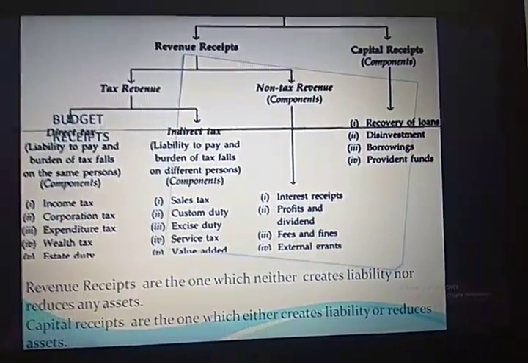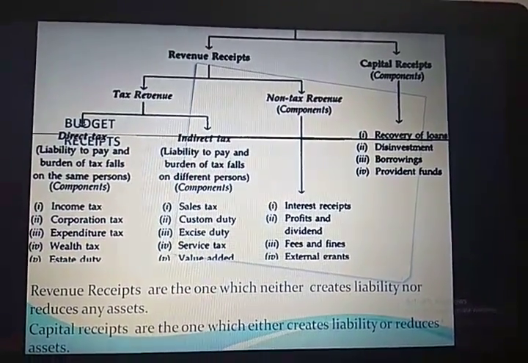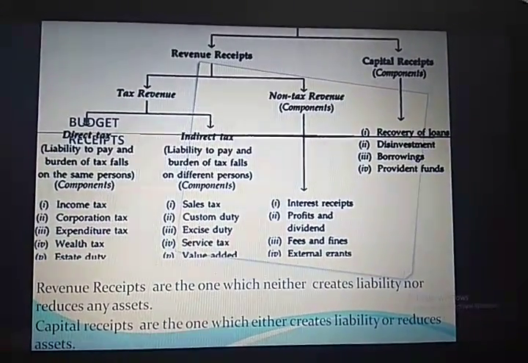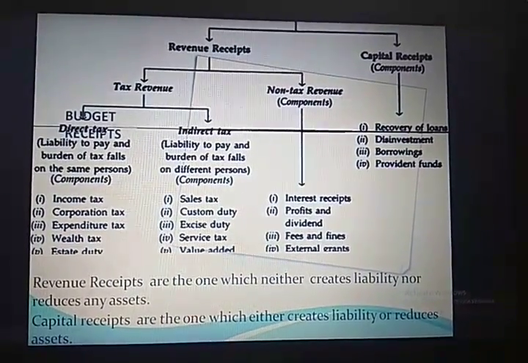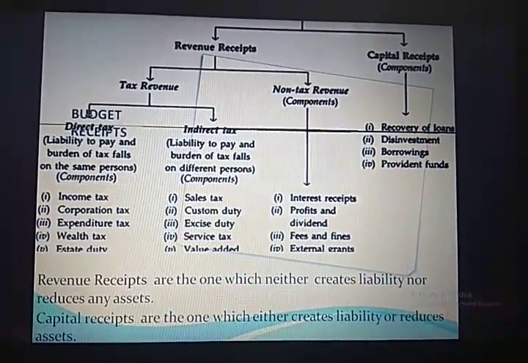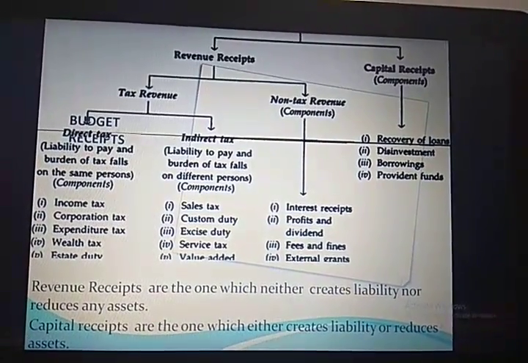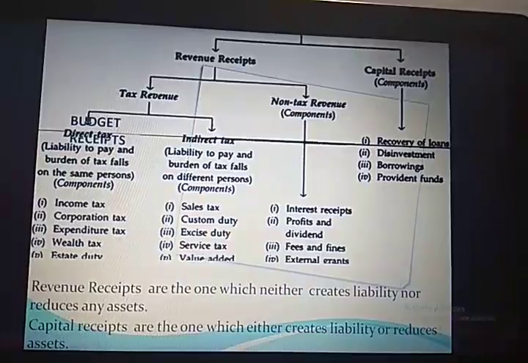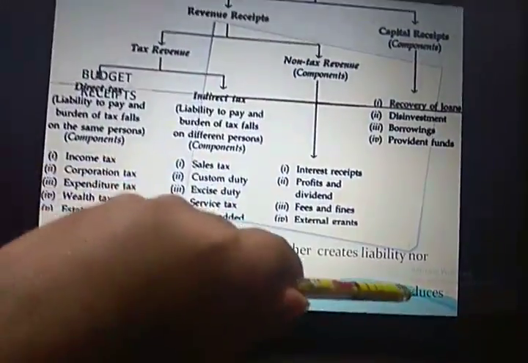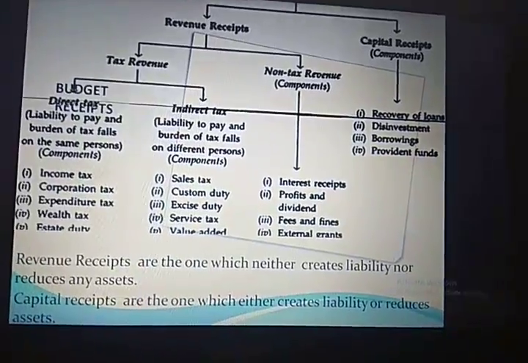Now I talk about disinvestment. Now what is disinvestment? Disinvestment means when the government sells its equity holdings, that is equity shares, to the private sector. That is known as disinvestment. Now, in this case, shares are considered as assets when the government sells these assets. The shares are the asset for the government. So, disinvestment leads to a reduction in assets. So what will be the reason? Disinvestment is a capital receipt because it reduces assets of the government.